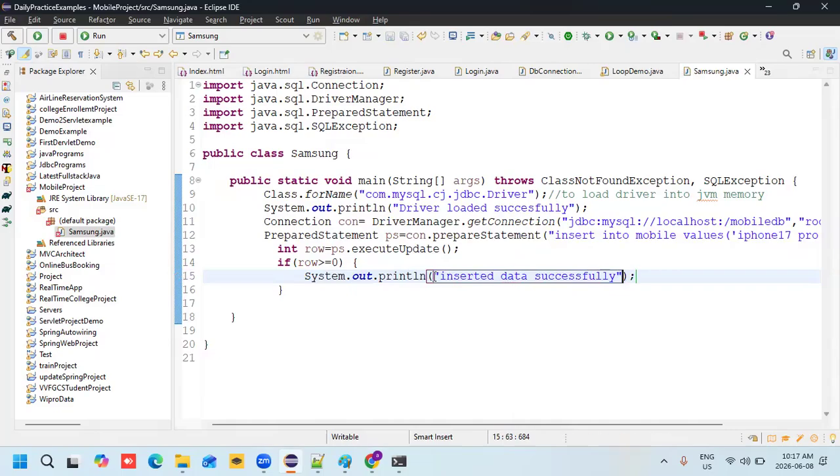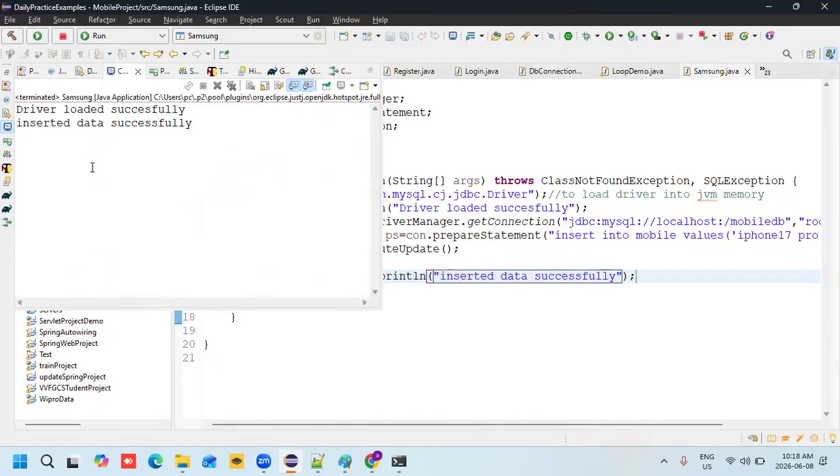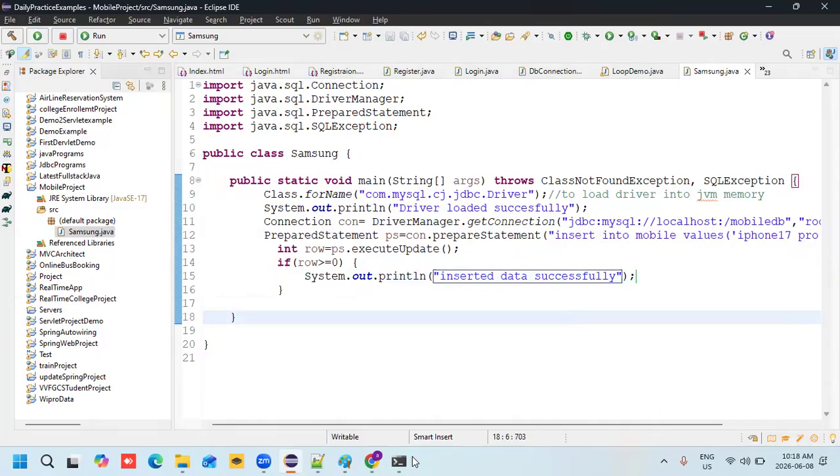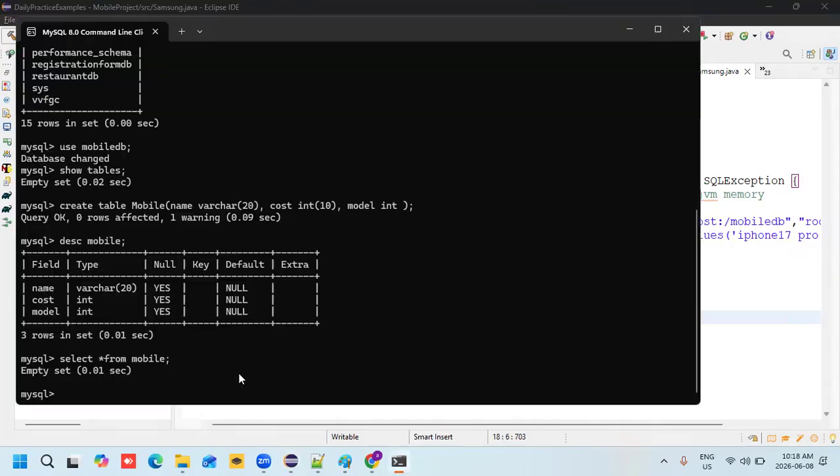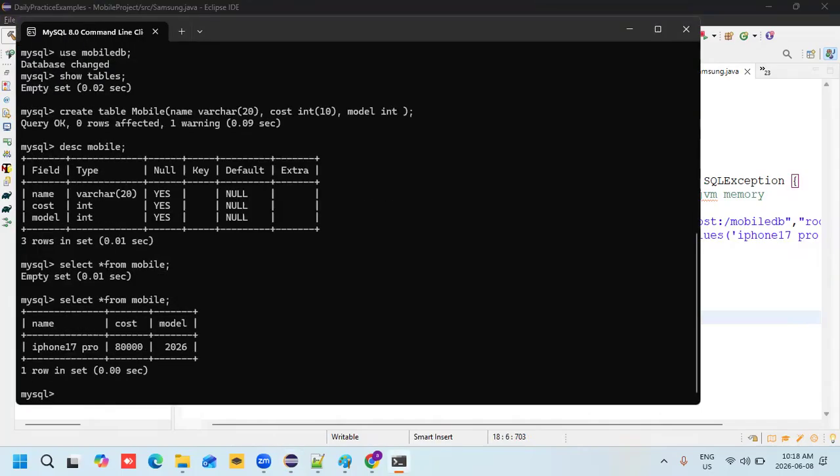Okay, let me execute. Inserted data successful. So now go to the database and select it. Check. Let me start from one: iPhone inserted successful.